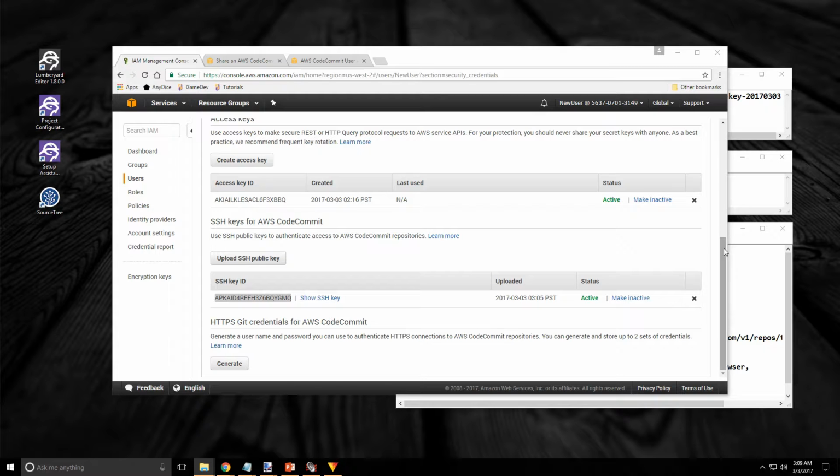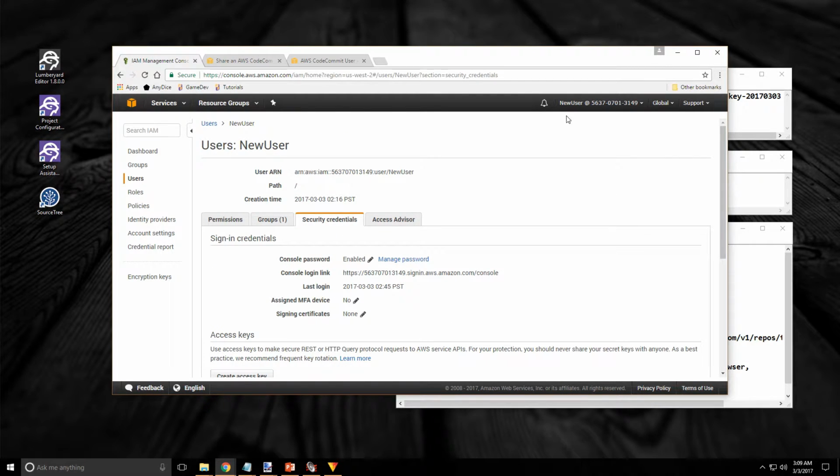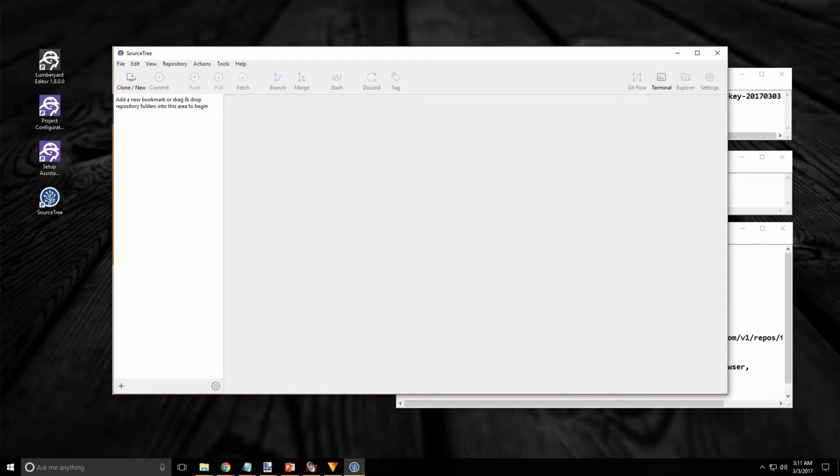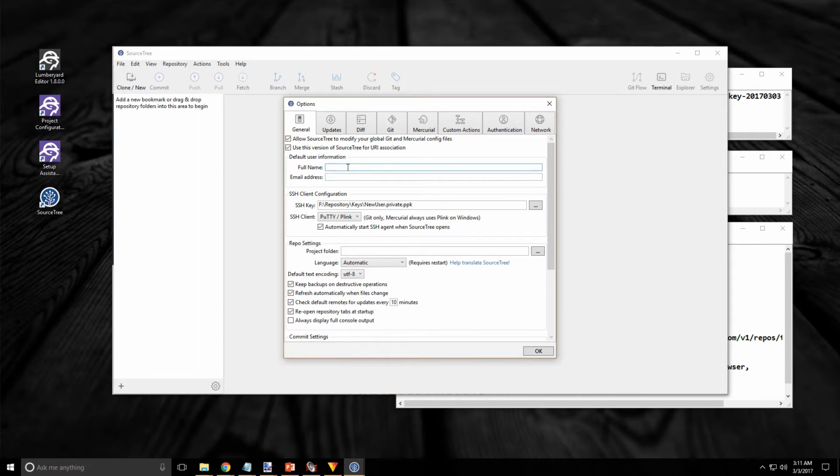Should be able to log out here. Launch SourceTree. Go to Options under the Tools menu. Full name, you'll want to give your name or whichever name you're using with your work group.